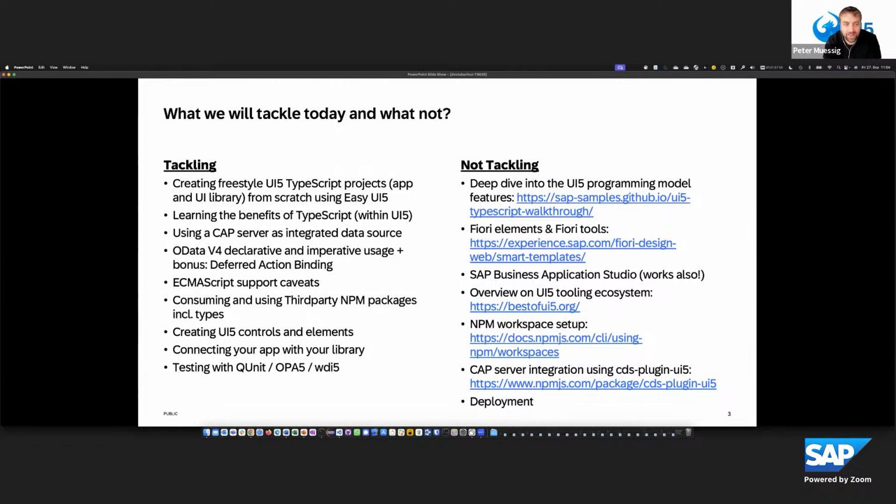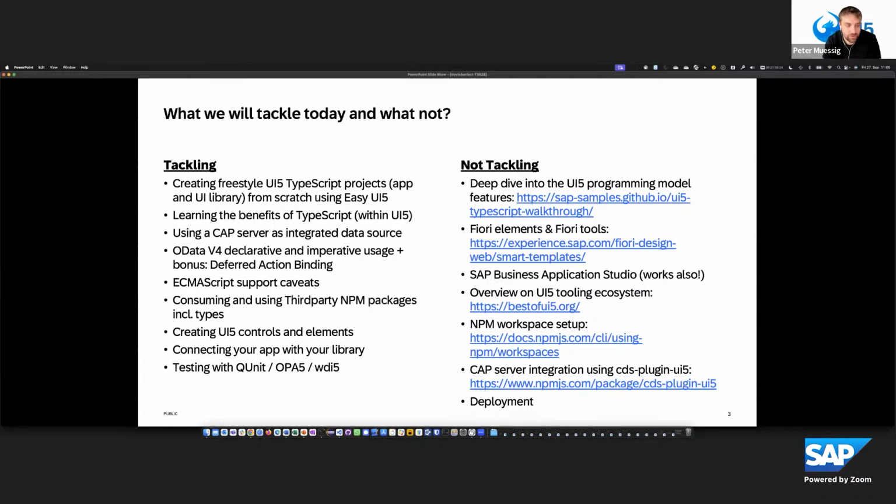For all that, we will also use a CAP server as an integrated data source. We will see a little bit of OData v4, declarative and imperative code usage. And I have a little bonus with me, which I learned while preparing for this session: the deferred action binding. Also, the ECMAScript specialities you need to know when implementing with modern JavaScript and UI5.